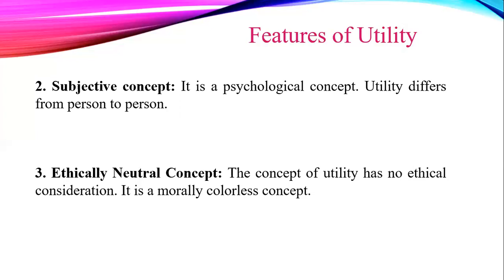For example, a knife has utility to cut fruits and vegetables, as well as it can be used to harm someone. Pirated films do have utility, but it is unethical to use pirated products. In the example of the knife, both wants are of different nature but are satisfied by the same commodity. Thus, we can say that moral considerations have no place in the concept of utility.